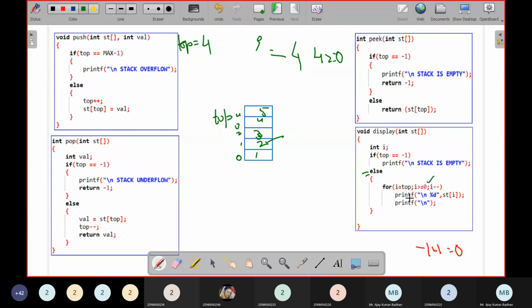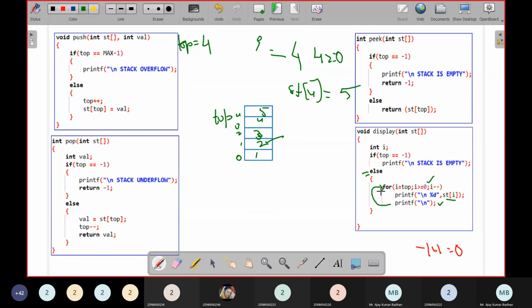i minus minus. But before doing that, we'll enter into it. We'll print the statement. What is that? st of i. What is the value of i? So st of 4, I'm printing it. What is the value I have in st of 4? 5. I'm printing it. Next line. This is for the next line, so the next element will be printed in the next line.